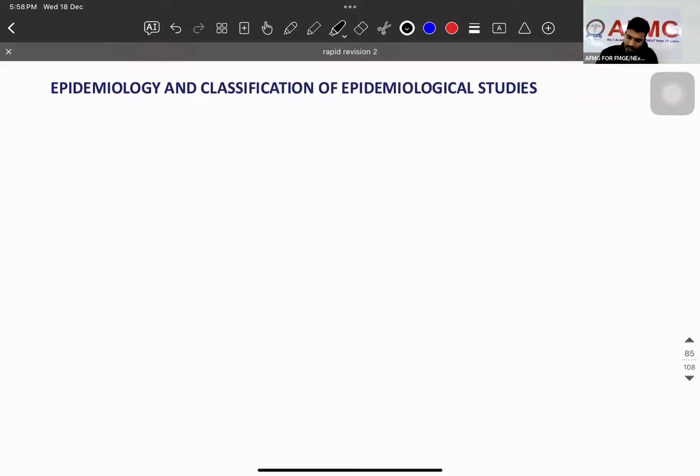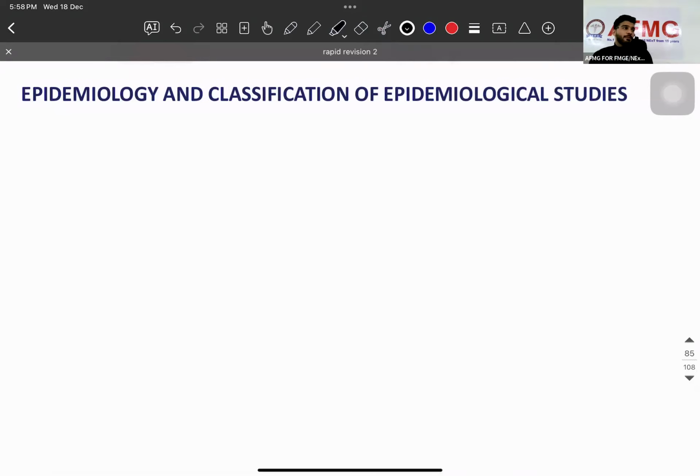Analyze this hypothesis. Okay, analytical or a testing of this hypothesis. We do a study on this. I will do cohort, I will do case control, I will do cross sectional, I will do ecological study. Now पहले मैंने क्या किया? What is the first thing you need to make? Hypothesis. मैंने एक disease को उठाया, time, place and person. Now second part, I will analyze this hypothesis. I will test this hypothesis with the help of studies. What are the studies? Cohort, case control, cross sectional, ecological.